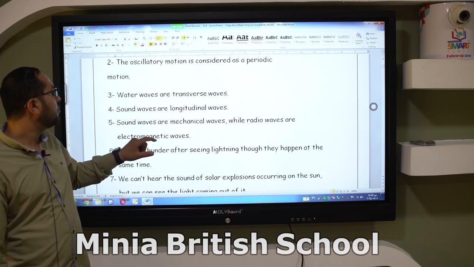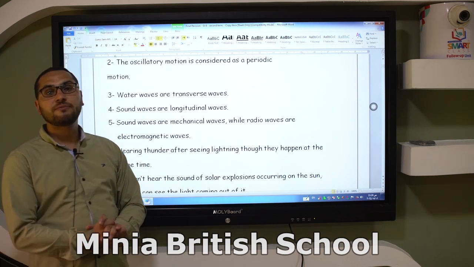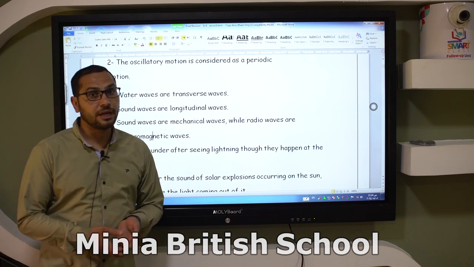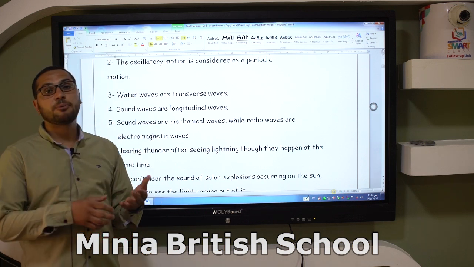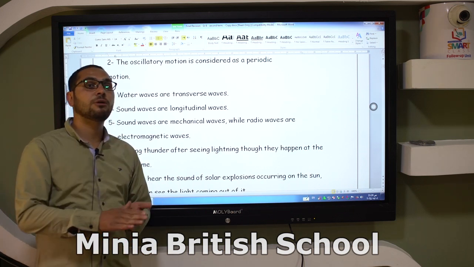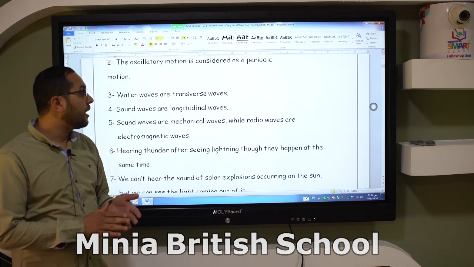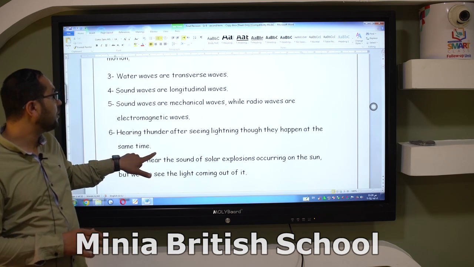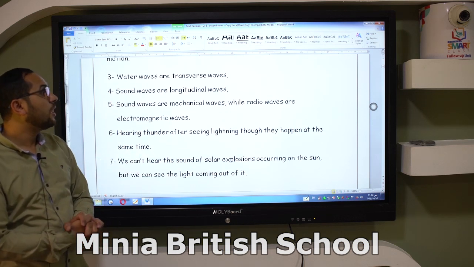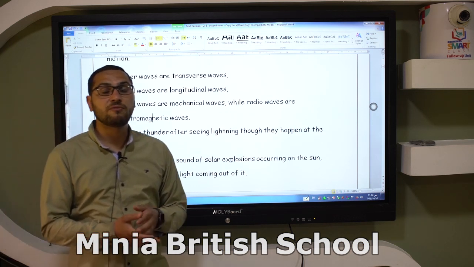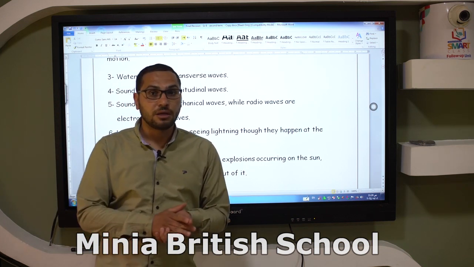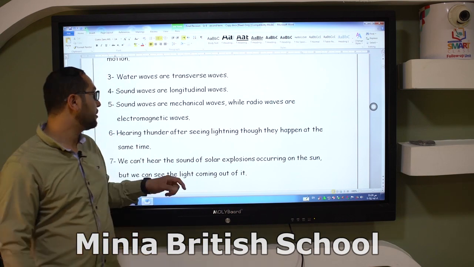Number three, water waves are transverse waves. Why? Because transverse waves are mechanical waves. They need a medium to propagate through, and the particles of the medium vibrate perpendicular to the direction of the wave. Sound waves are longitudinal waves. Why? Because the particles of the medium vibrate along the direction of wave propagation.